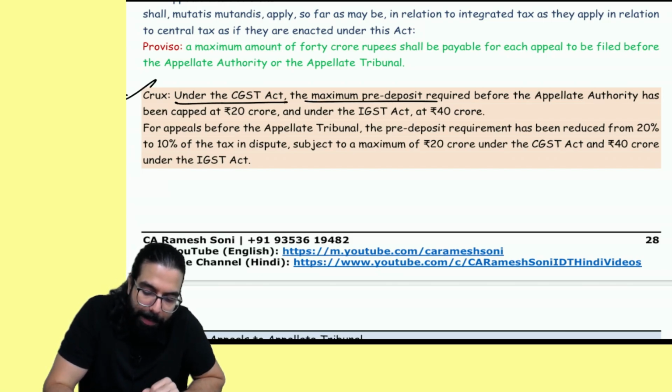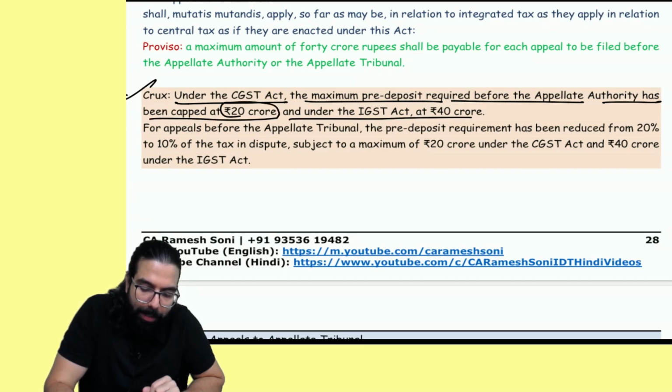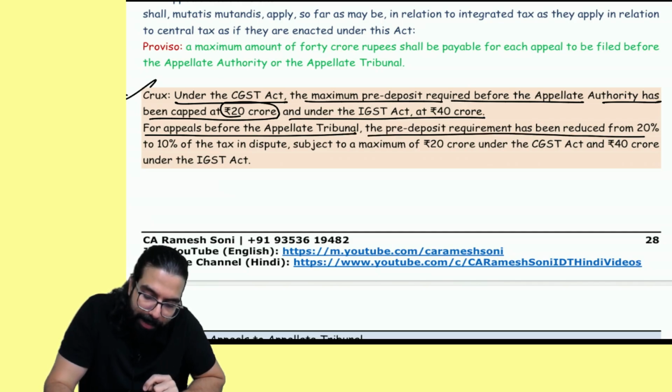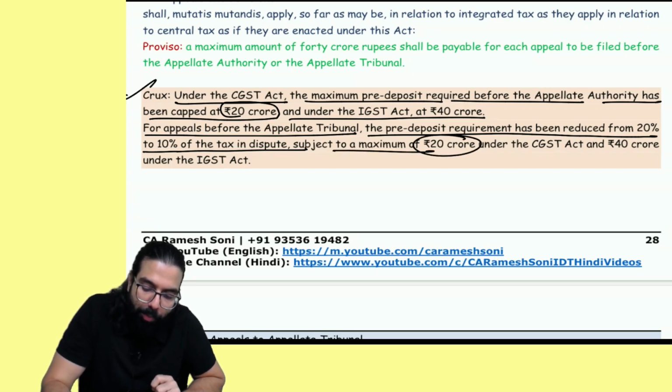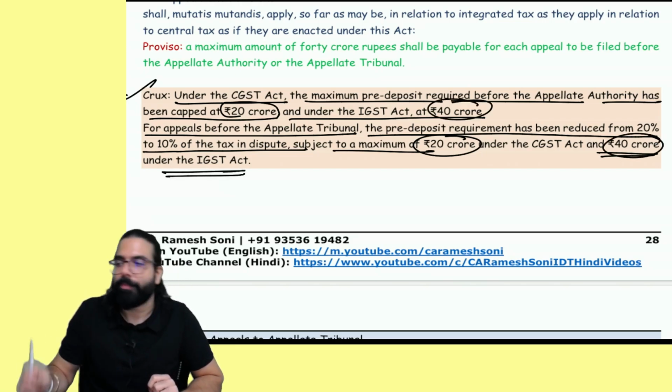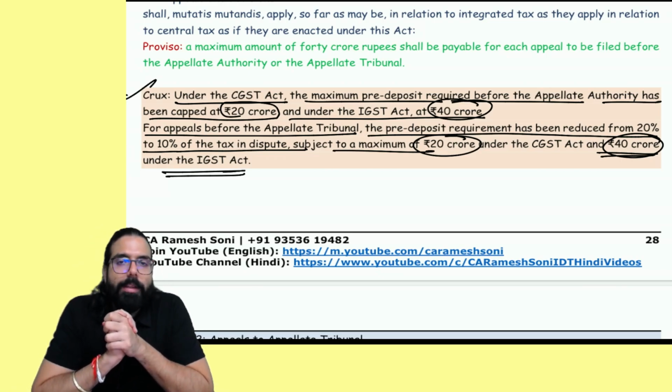Under the CGST Act, the maximum pre-deposit required for the appellate authority has been capped at 20 crore. Under the IGST Act, it is 40 crore. For appeal to the appellate tribunal, the pre-deposit has been reduced from 20% to 10% of the tax, subject to a maximum of 20 crore rupees. And sir, under the IGST Act, it is 40 crore. Done, sir. This point is clear.